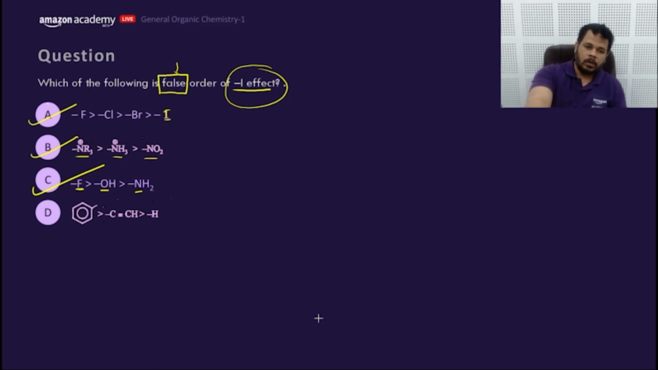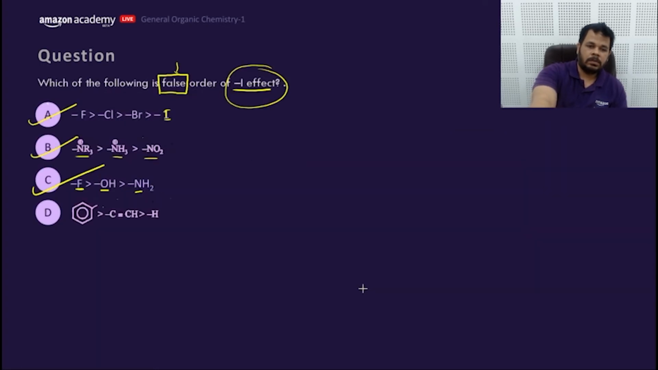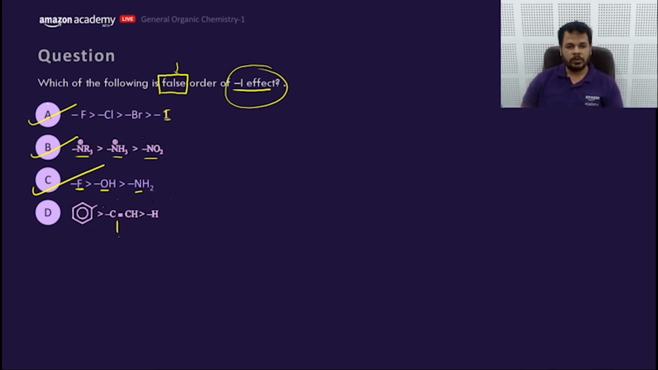Look at the last option of it. This is the last option. sp carbon, then this. That means this should be at the first place, this should be at the second place, and this should be at the third place. So this is incorrect. So the answer would be yes.